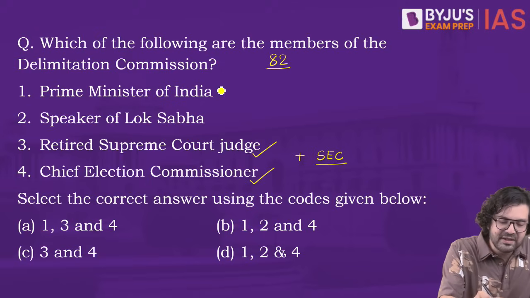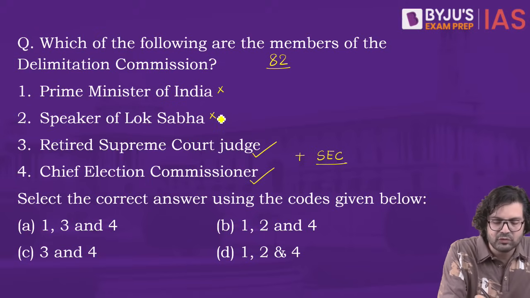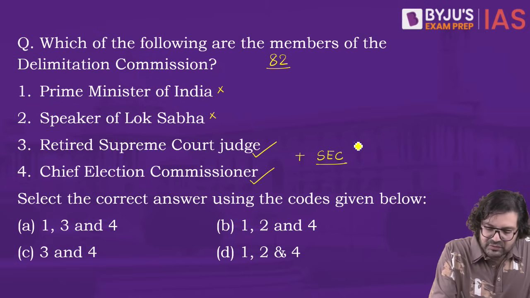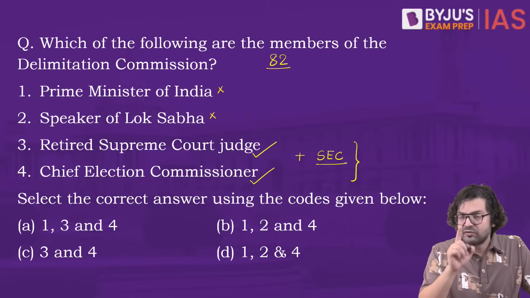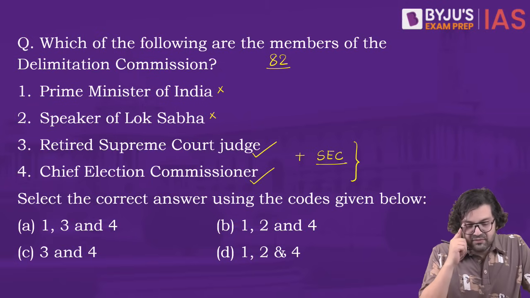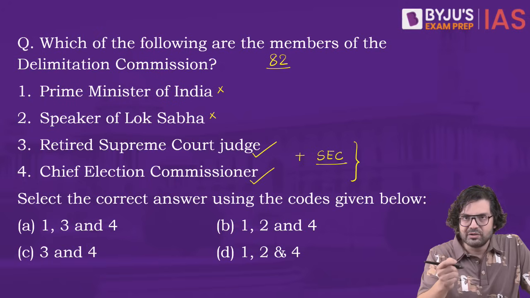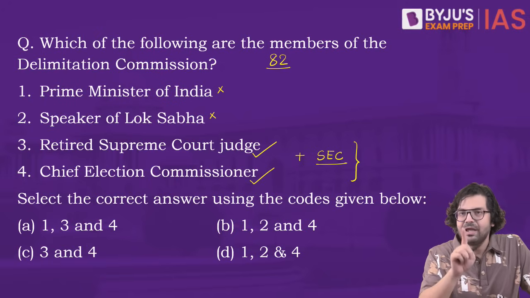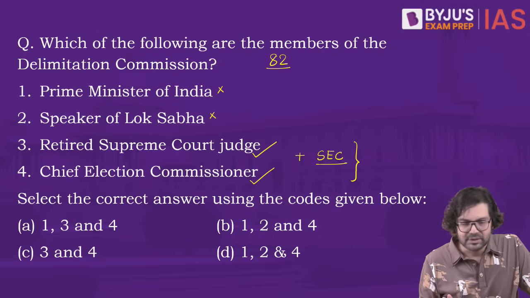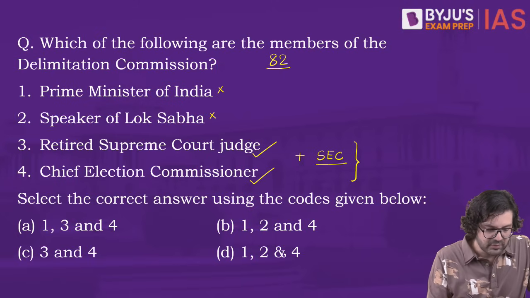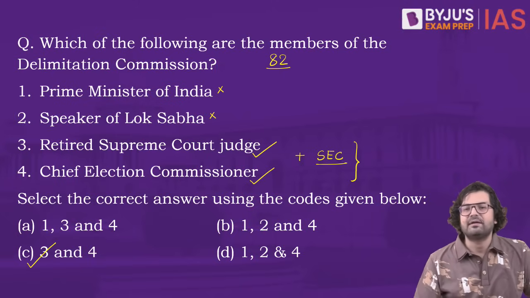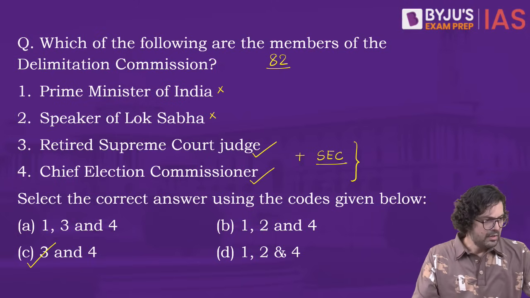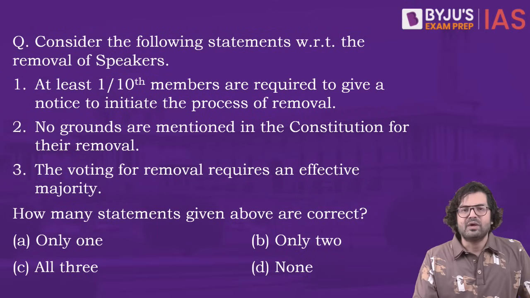So of course, PM is not a member of the commission as well as the Speaker of Lok Sabha, right? So these 3. Plus also remember that whenever this commission gives any award, any order, that order cannot be challenged in any court of law. Okay, so 3 and 4, which means C is the right answer. Moving on to the next question.